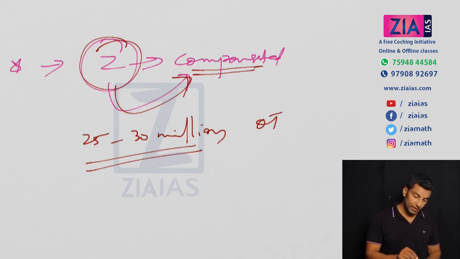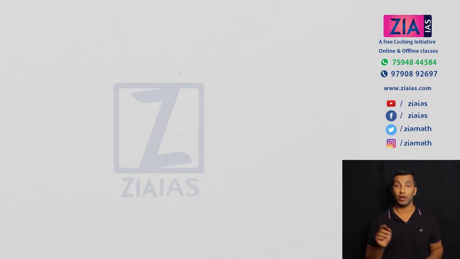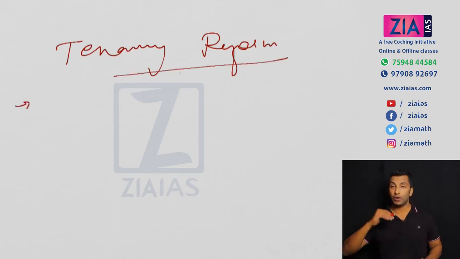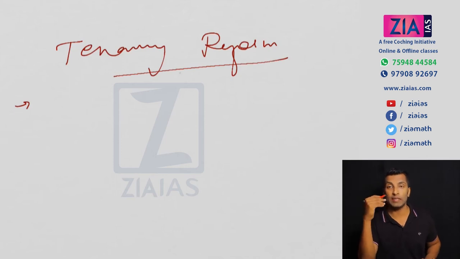So abolition of zamindars was the first step towards land reform, but not all the problems were solved. I told you, only occupancy tenants got the benefit. For the other sections like sharecroppers and sub-tenants, we have to do something, right? That's why you can see later tenancy reform. We need to see 3 points under tenancy reform. I told you already, with abolition of zamindars, occupancy tenants got the benefit. Now, under tenancy reform, the first point is again for occupancy tenants, that they are conferred ownership rights.